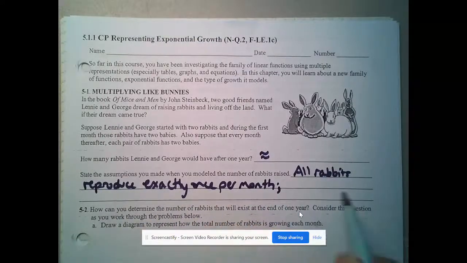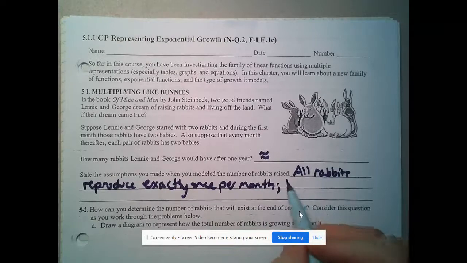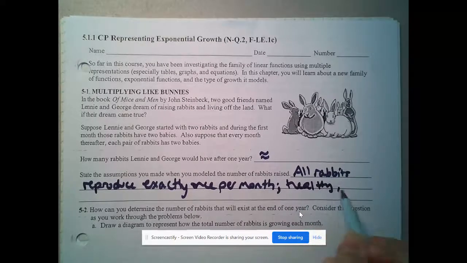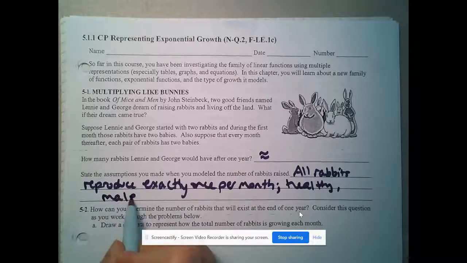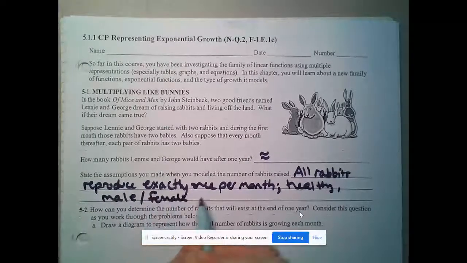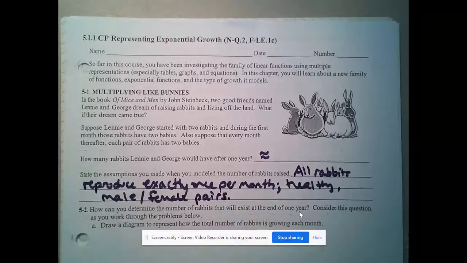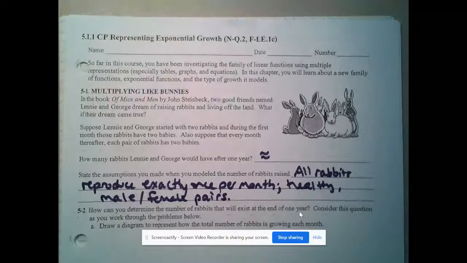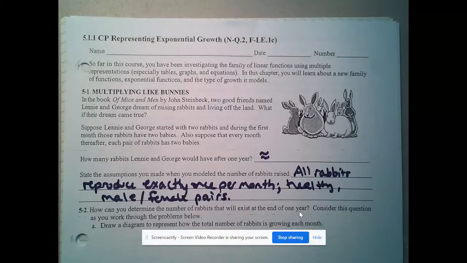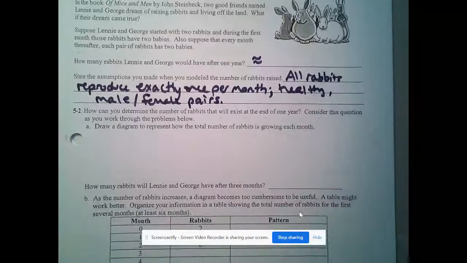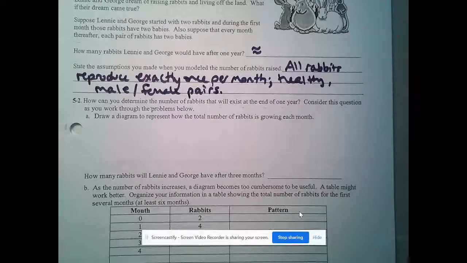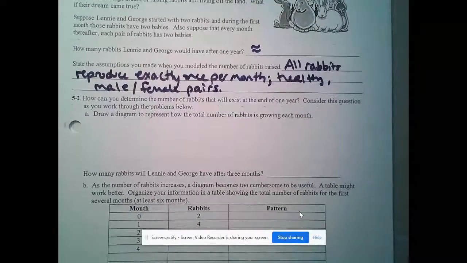And we're also going to assume that every rabbit is healthy and they're all male-female pairs, that we consistently have the same number of males and females. So there's not a concern about any rabbits not being able to reproduce. Now, I understand this is kind of weird, but just run with me on this one. How can you determine the number of rabbits that will exist at the end of 1 year? Consider this question as you work through the problems below.